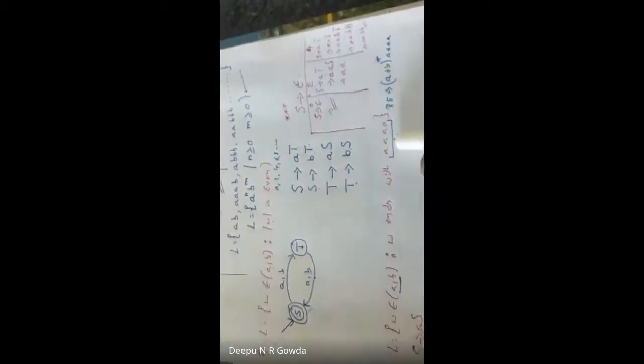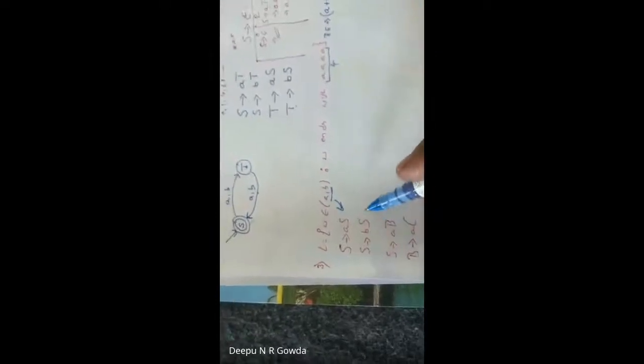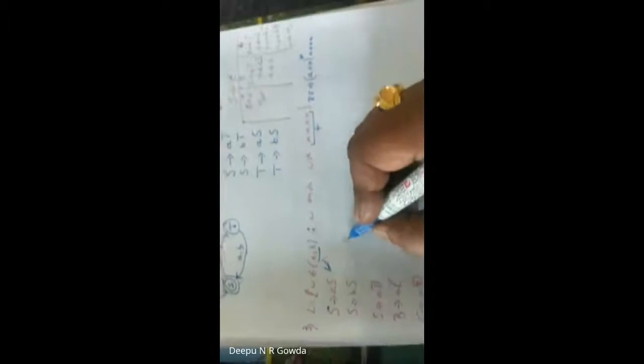Okay, now in this question, they have only given a regular grammar. S tends to BS, AS, and so on. So I have to write a diagram for this. How to write a diagram? Let me take a starting state. I take S as the starting state because S is there.